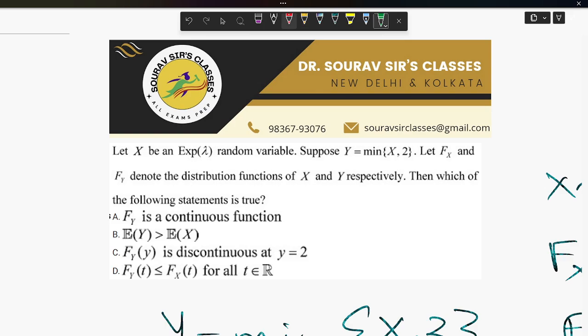So the correct answer to this question will be option C, which says that F_Y is discontinuous at y equals 2.